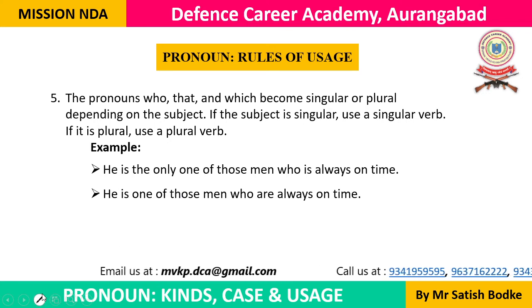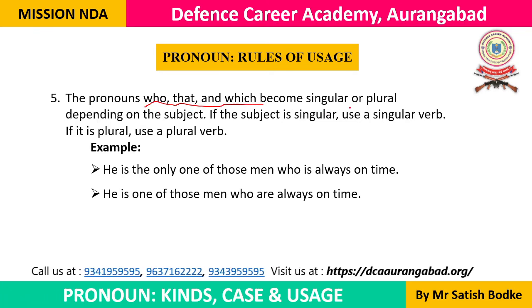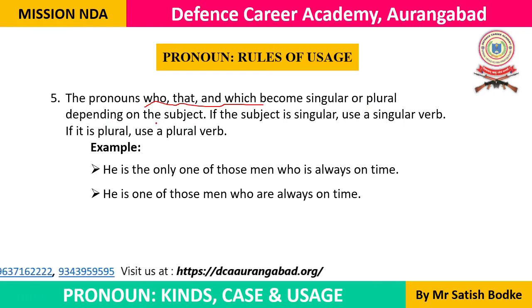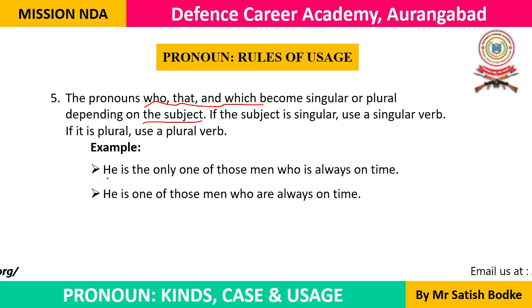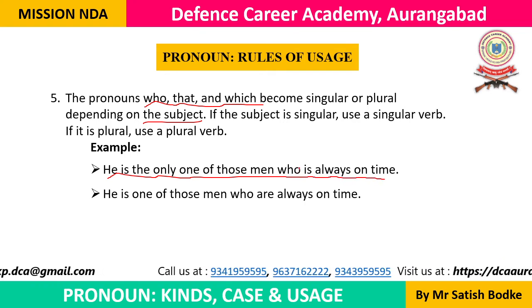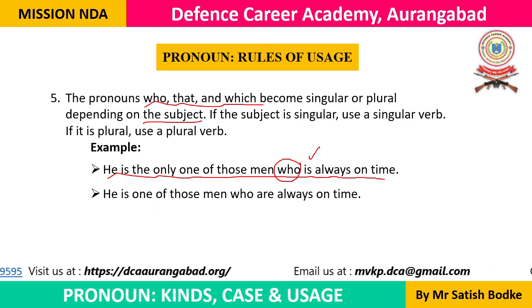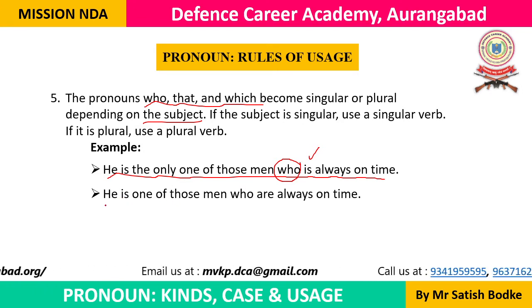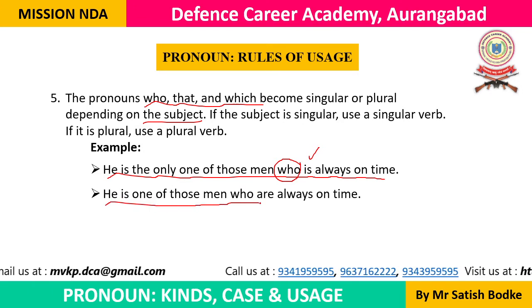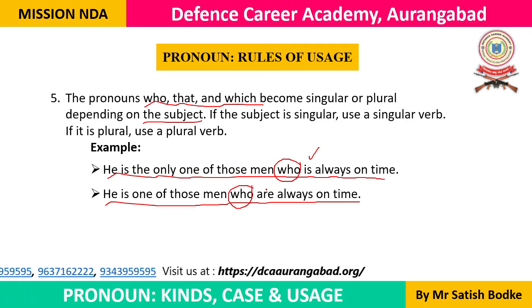And now here is rule number 5. The pronouns who, that and which become singular or plural depending on the subject. It is the only one of those men who is always on time. Now here the pronoun is who, and the verb is singular. We are using a singular verb here. Okay. It is one of those men who are always on time. Here again the pronoun who is there, and we are using a plural verb.